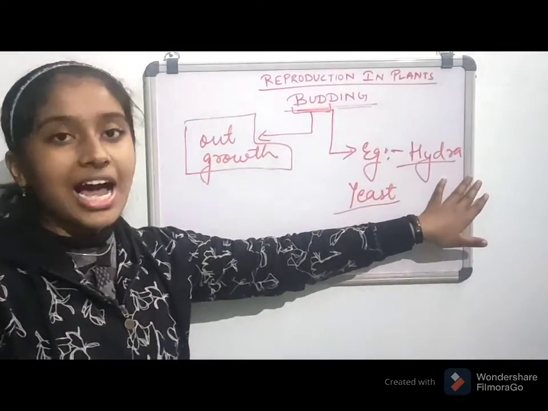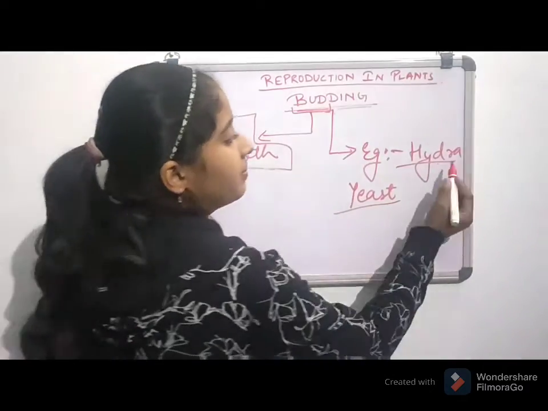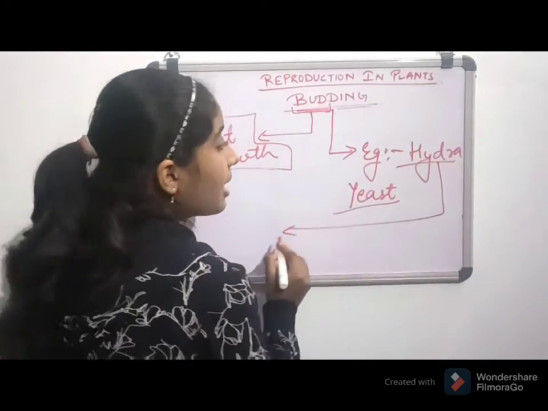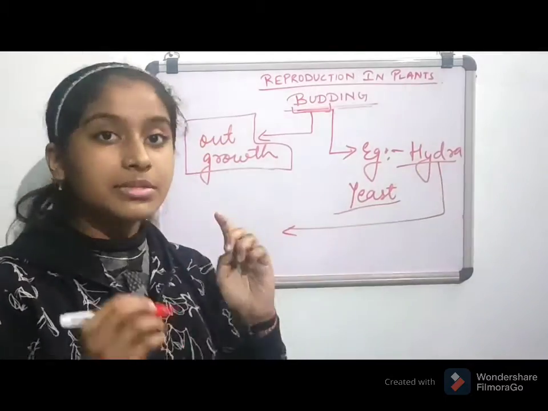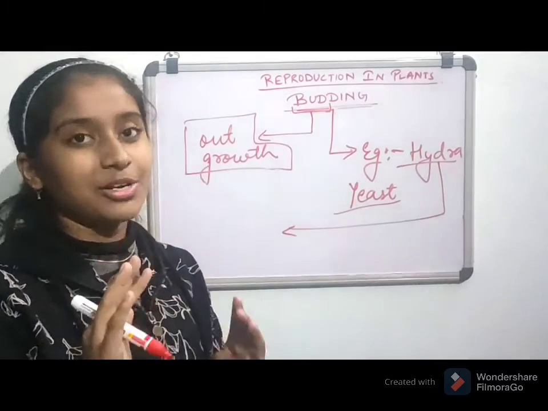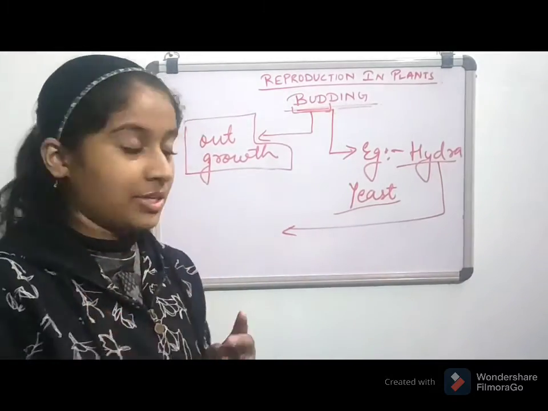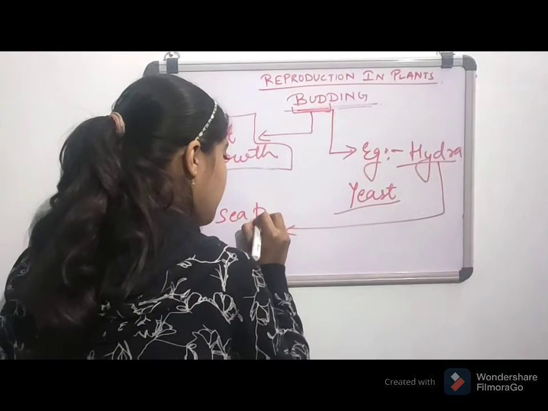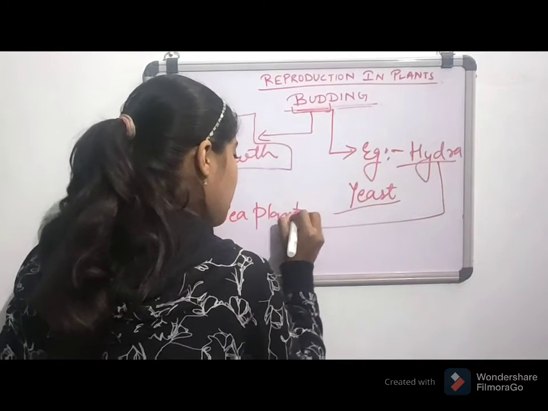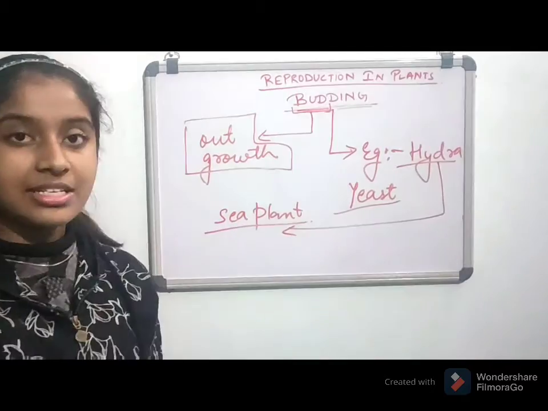Let me tell you about Hydra. Hydra is a sea plant.